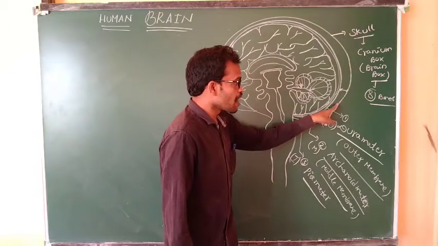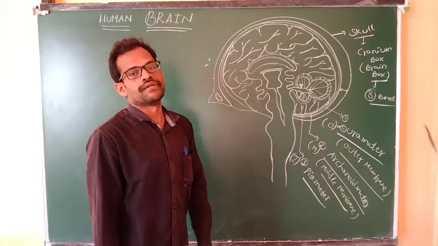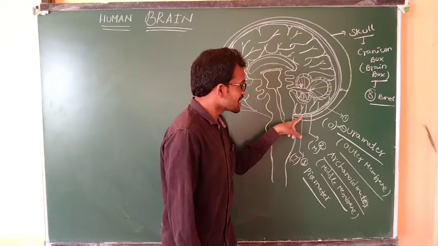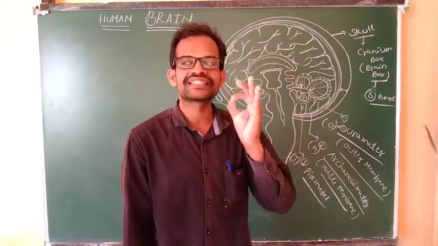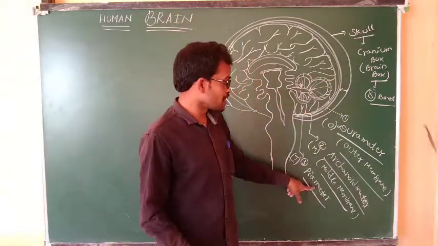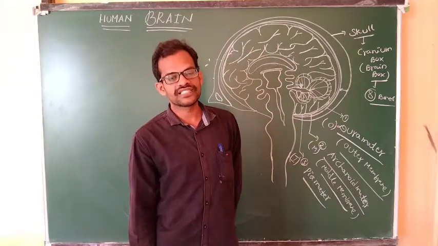Dura mater is always in contact with the skull. Next one, arachnoid mater, is the middle membrane. And the third one is known as the pia mater. The pia mater is always in contact with the brain. Pia means soft mother. Arachnoid is the web-like mother. Dura is the tough mother.